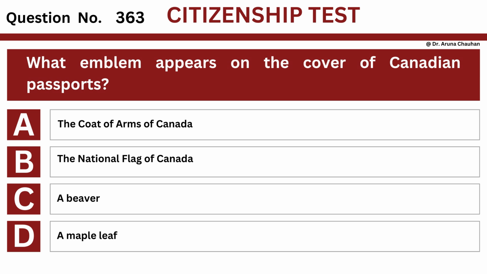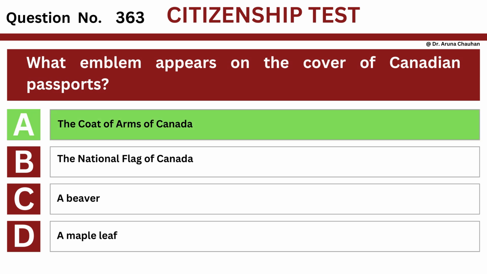Question number 363. What emblem appears on the cover of Canadian passports? Option A, the coat of arms of Canada. Option B, the national flag of Canada. Option C, a beaver. Option D, a maple leaf. The answer is option A, the coat of arms of Canada.